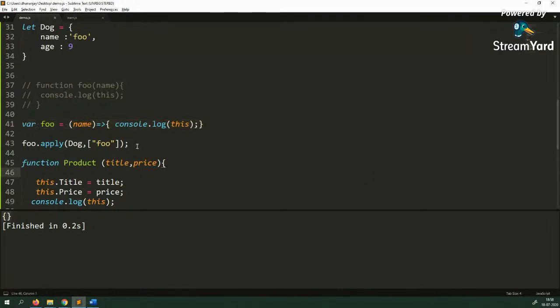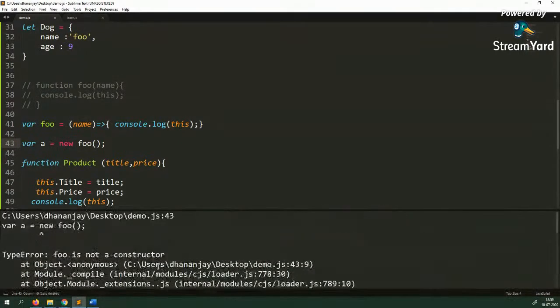The second thing you should keep in mind is that you cannot call an arrow function as a constructor, like var a equal to new foo. You cannot call an arrow function using the new operator. It will throw an error that foo is not a constructor.